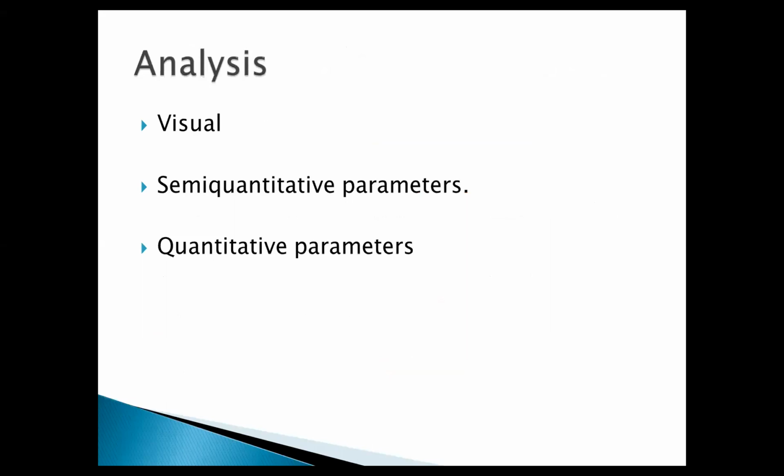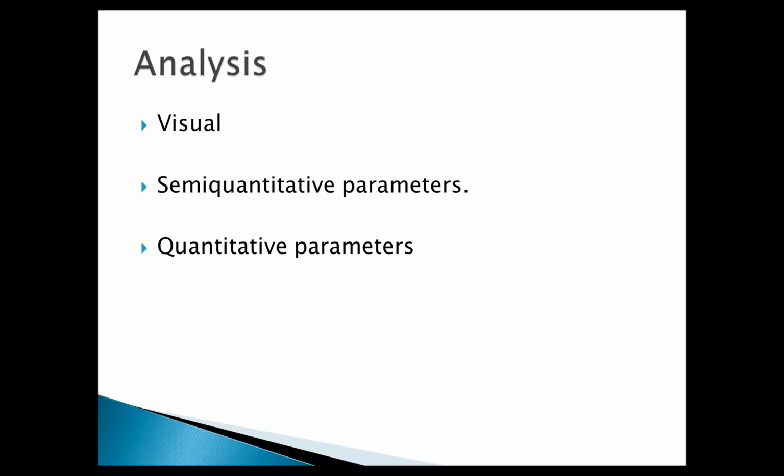The images are analyzed visually. Then we have semi-quantitative parameters. We use basically the same 17-segment model as given in the AHA guidelines. All these segments can be given a scoring, like a difference score, and then an ischemia score can be calculated. But commonly we use just the segment part, and we mention that in the report.